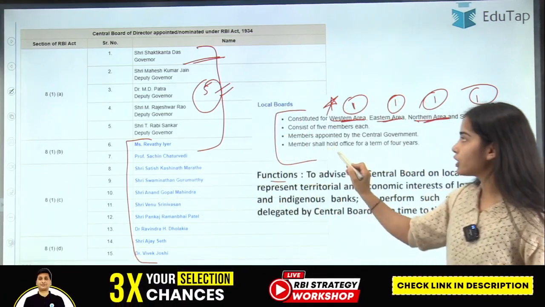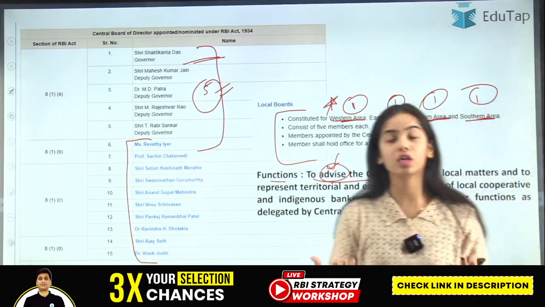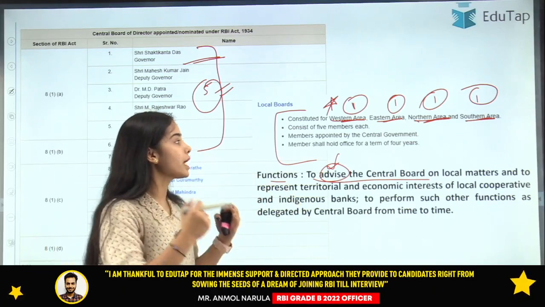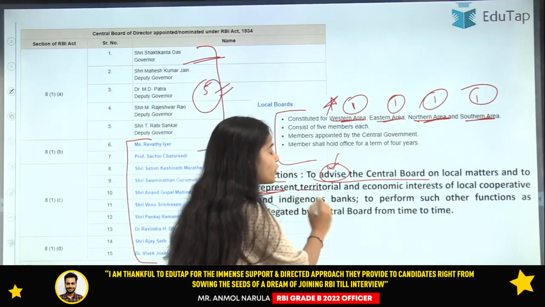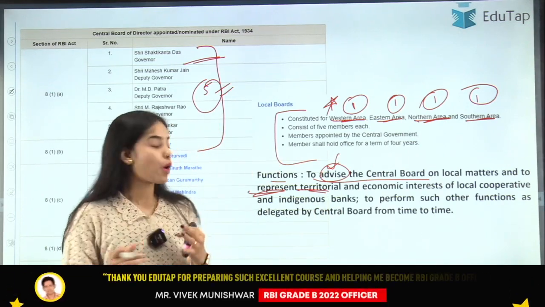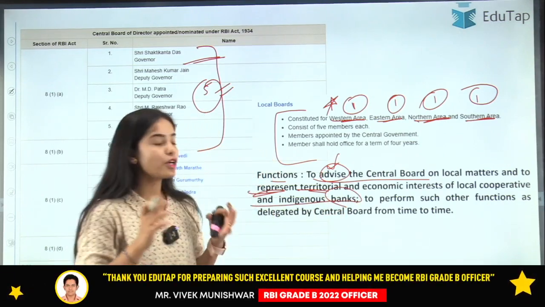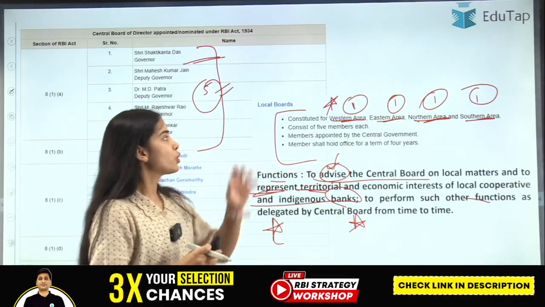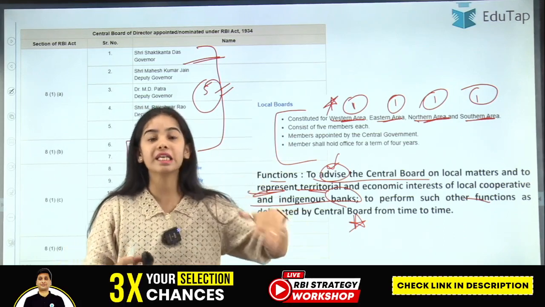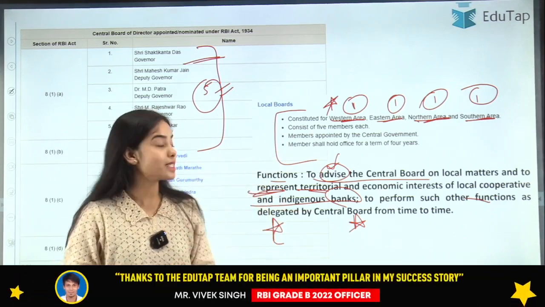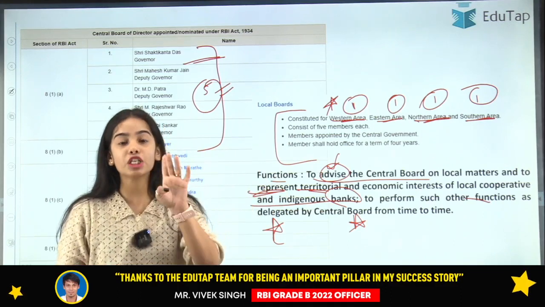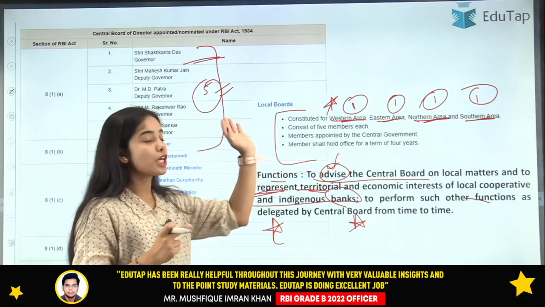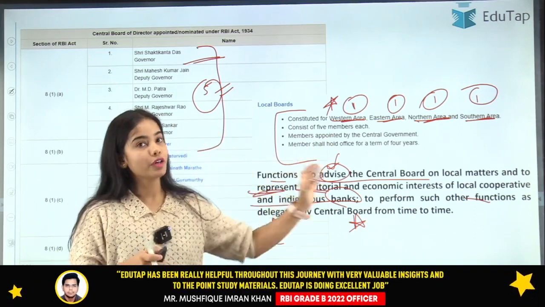Now the functions of the local board: to advise the Central Board of the Reserve Bank of India on local matters regarding the western, eastern, southern and northern areas, to represent the territorial and economic interest of the local, cooperative and indigenous banks, and to perform such other functions as delegated by the Central Board from time to time. So local boards are the boards that represent the needs and requirements of the local areas. There are 4 local boards, and from each local board 1 member is chosen as the director that represents their local board in the Central Board of the Reserve Bank of India.